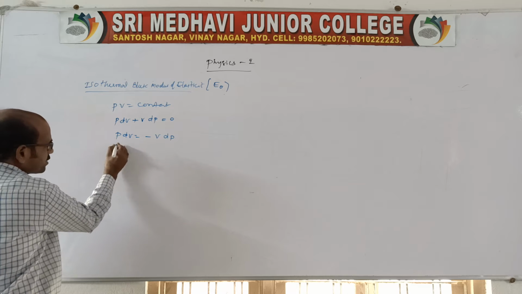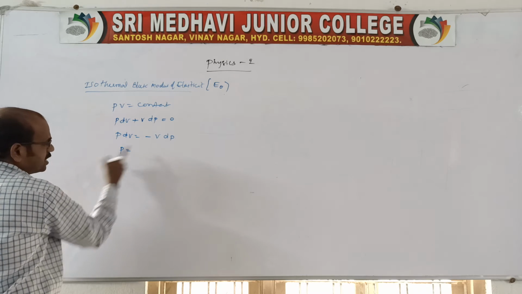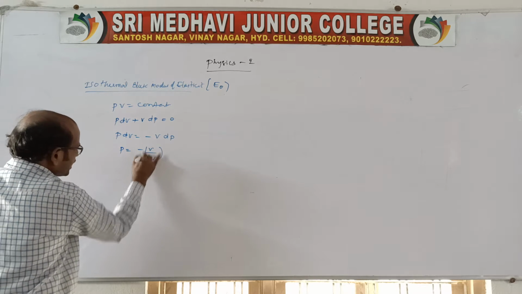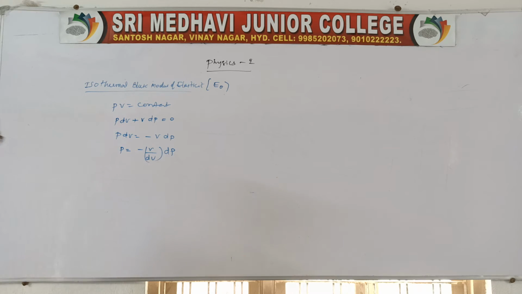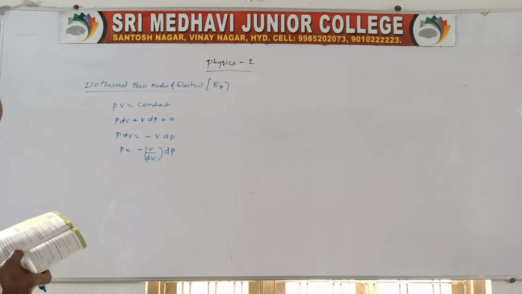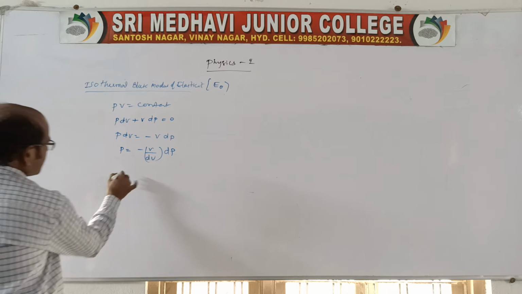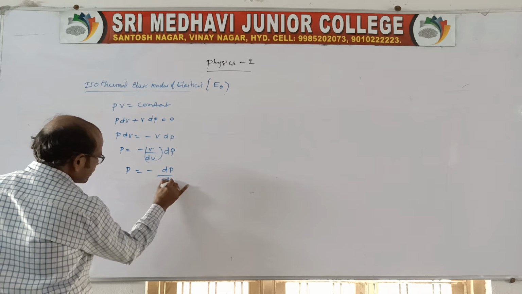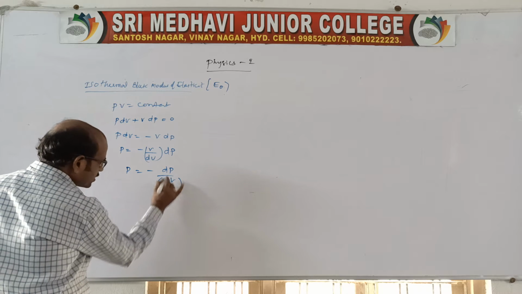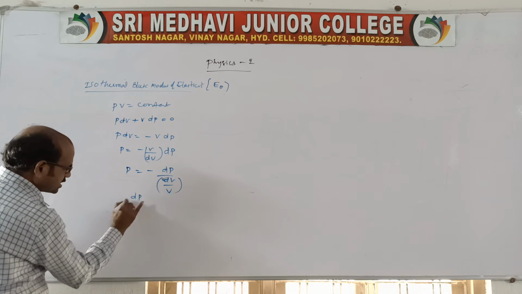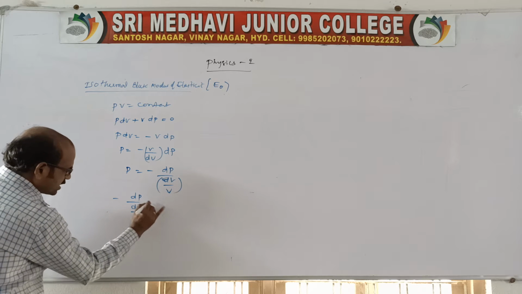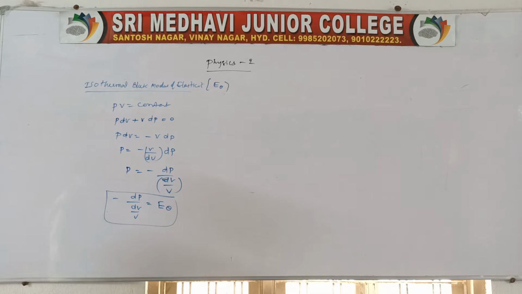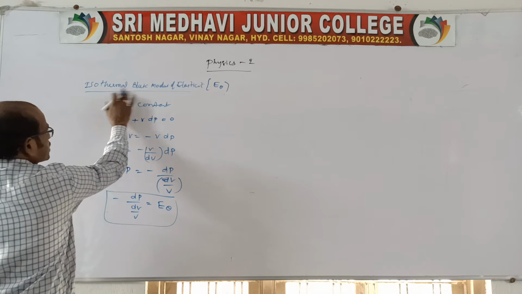Now here we write P, the pressure, is equal to minus V by dV into dP. We can take it like this. Clear? Or else we can write P is equal to minus dP by dV by V. So here dP by dV by V, the change in pressure by the change in volume, is equal to the modulus, that is, we can say the bulk modulus, the isothermal bulk modulus.